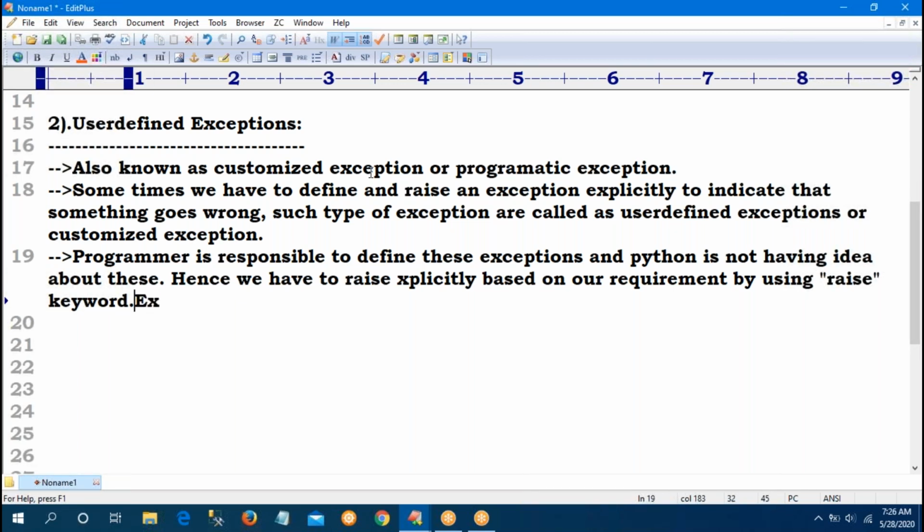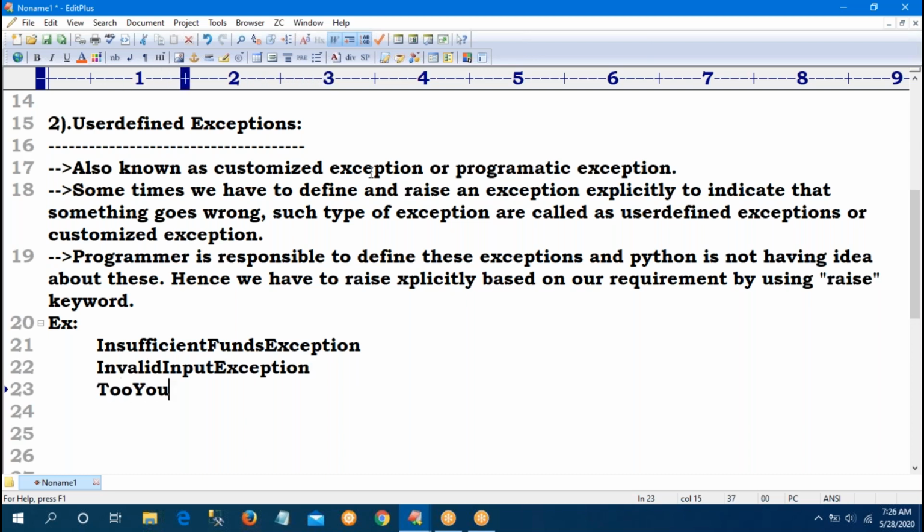Examples: insufficient funds exception, invalid input exception, too young exception, too old exception.